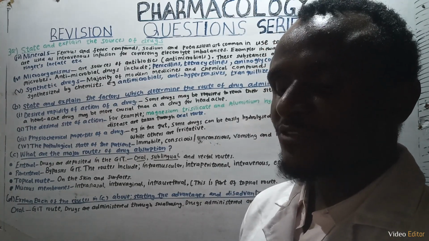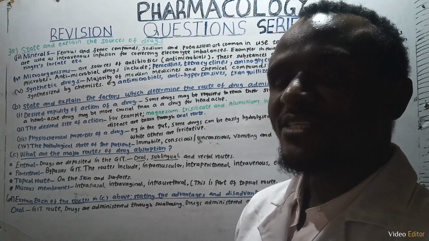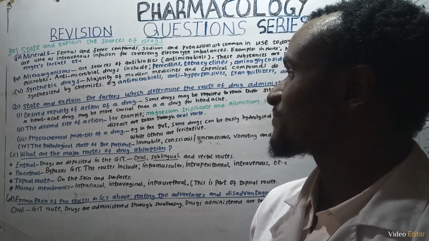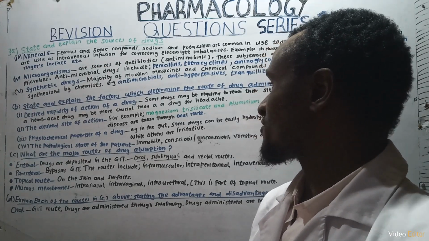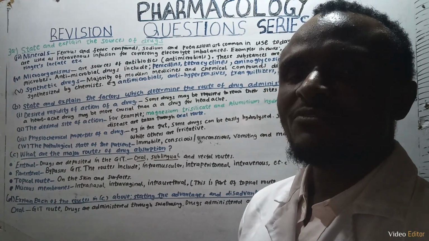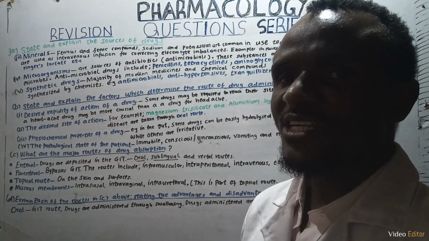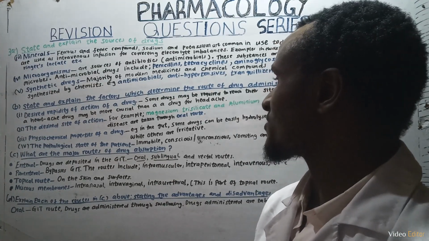Since they are used for treatment of peptic ulcer disease, and the disease is found in the GIT, we use the oral route. That is the desired site of action. Then we have physiochemical properties of a drug. Some of the drugs are irritants. They can cause irritation in the site of action, so we might decide to use a different route of administration.